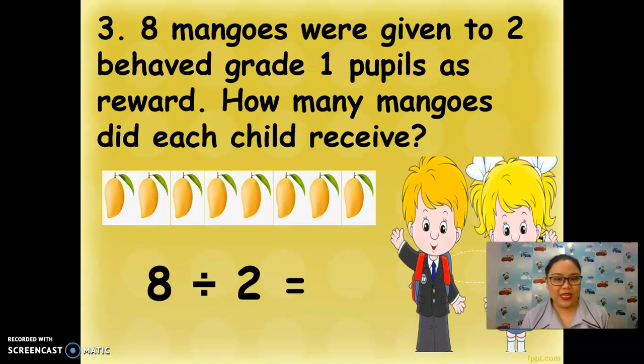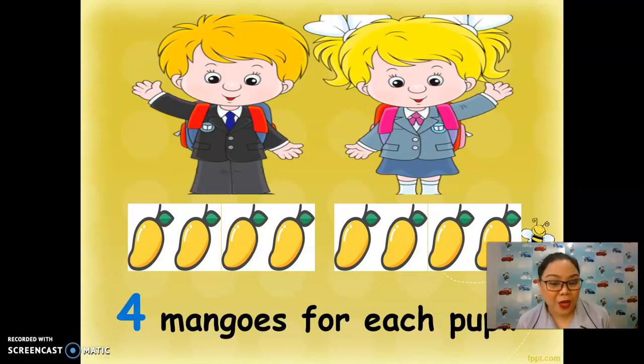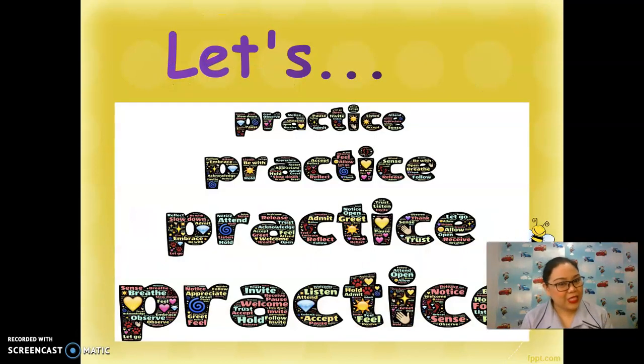And number 3, 8 mangoes were given to 2 well-behaved grade 1 pupils like you as reward. How many mangoes did each child receive? 8 mangoes divided by 2 children equals 4 mangoes for each pupil. And now, let's practice more in our Genyo.